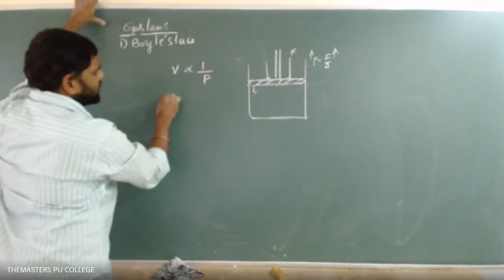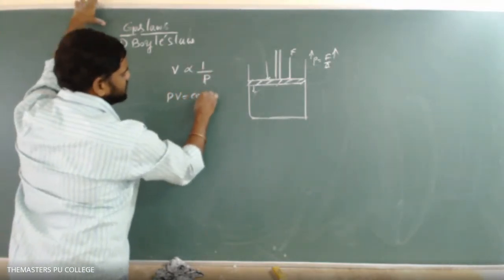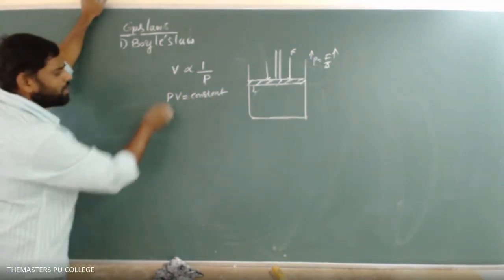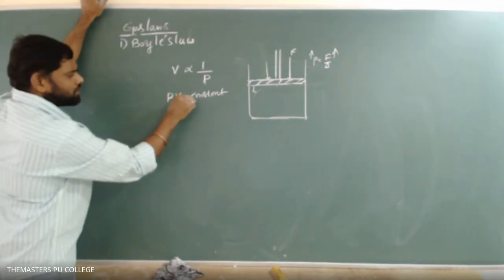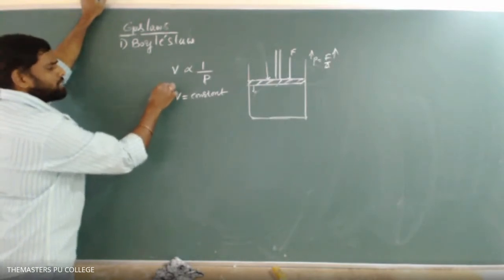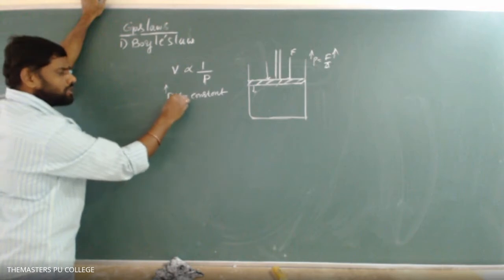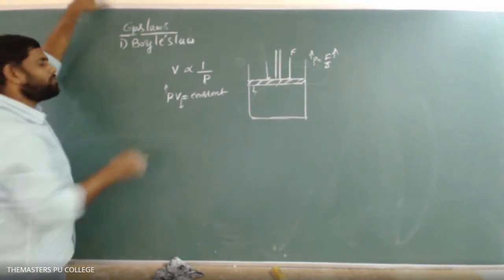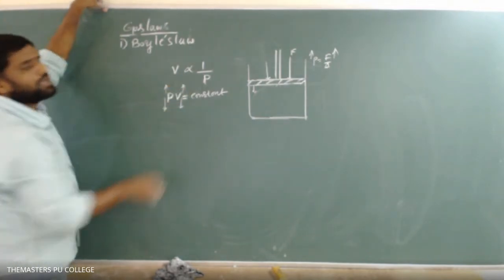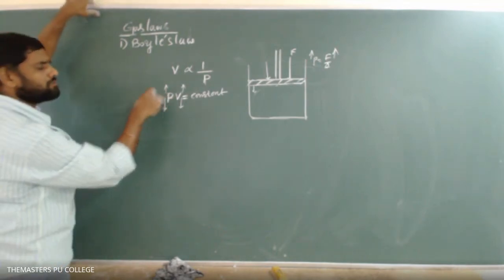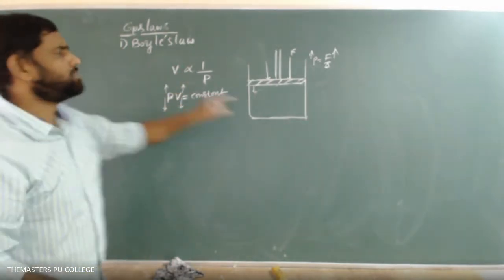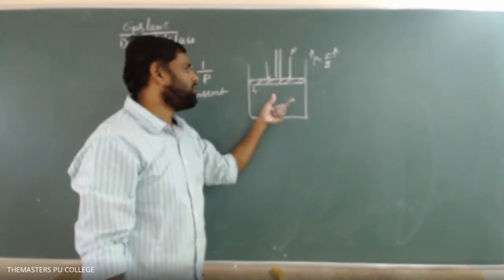So according to this, what can we write? PV is equal to constant. Observe this clearly. The product of pressure and volume of a given mass of gas is constant. What exactly does it mean? Whenever the pressure increases, to keep the product constant, V must decrease. Whenever the pressure decreases, V must increase. So if any one of them decreases, the other has to increase to keep the product constant. Similarly, pressure increases means volume automatically decreases.